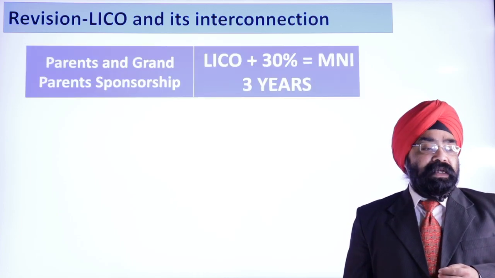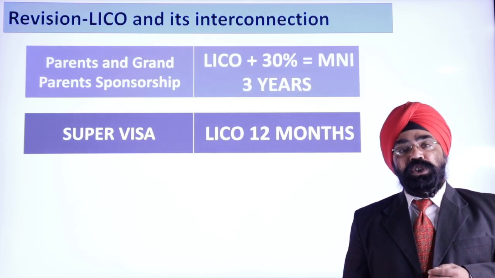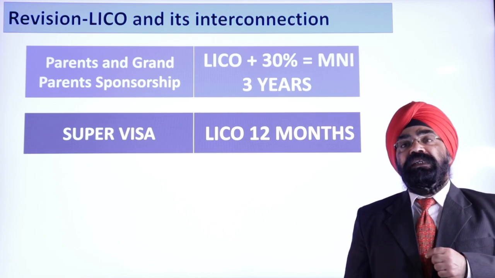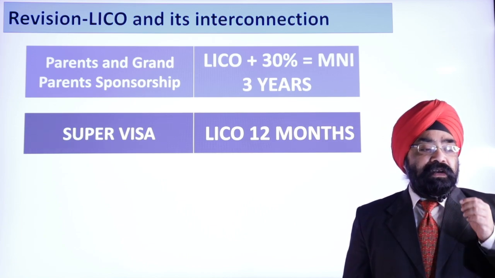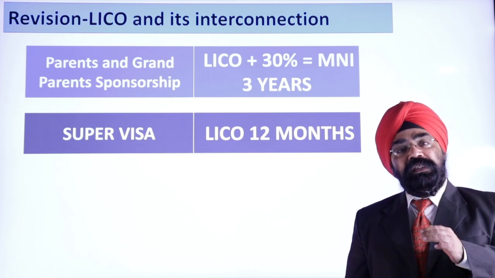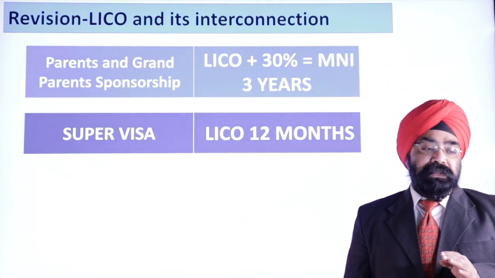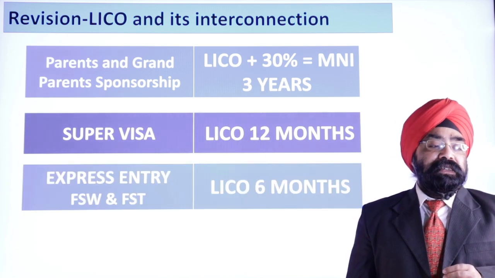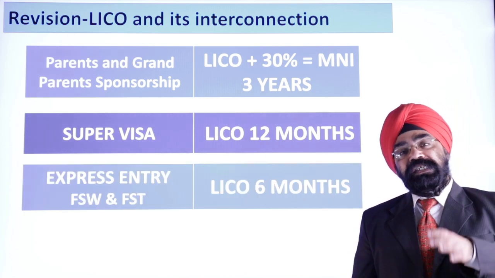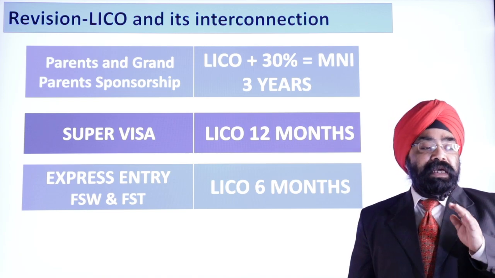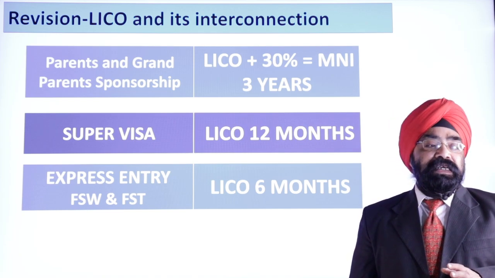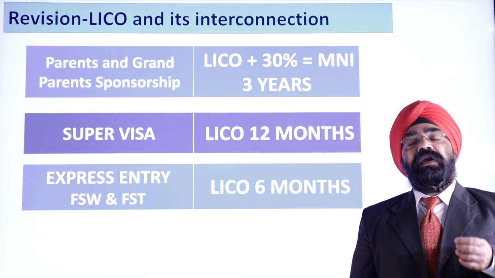So super visa, LICO for 12 months needs to be shown. Express entry, federal skilled worker, federal skilled trade, LICO for 6 months needs to be shown, which is called settlement funds. Lastly, startup visa, LICO for 6 months needs to be shown. So these are the 4 categories, and just a quick recap again.